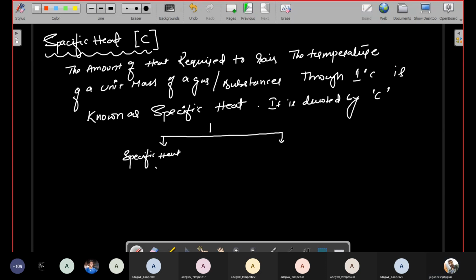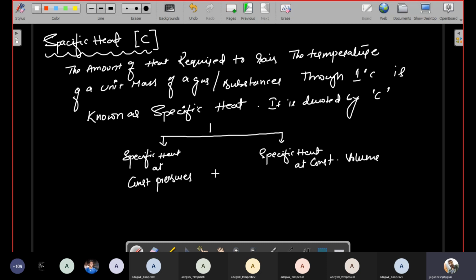Specific heat at constant pressure, and the second one is specific heat at constant volume. Specific heat at constant pressure is represented by C suffix P. Okay, I'll write in another color.